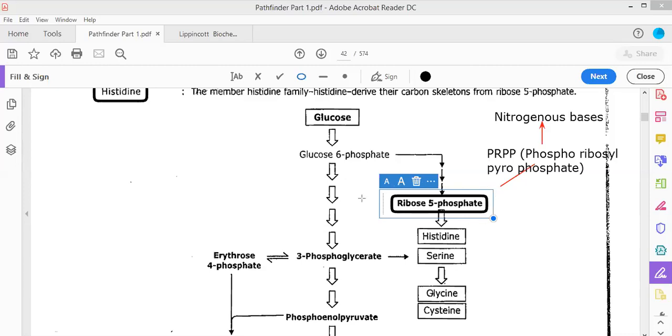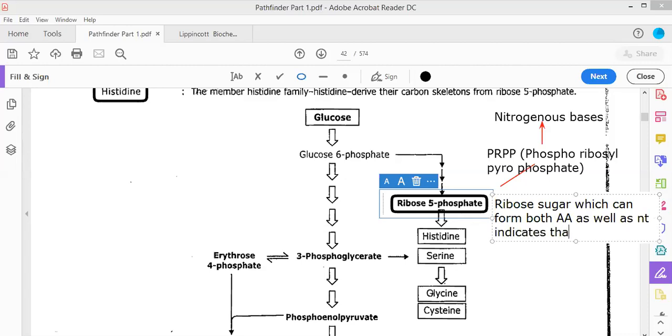That means the prehistoric proof for RNA being the genetic material also comes from the study of amino acid metabolism. See, this is a ribose sugar, which can form both amino acid as well as nucleotides.